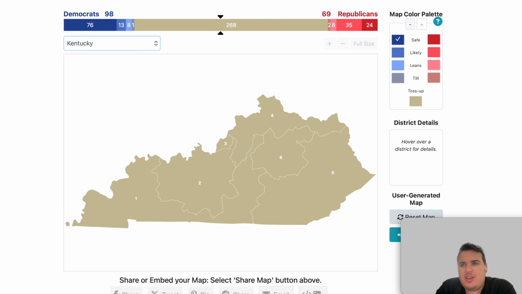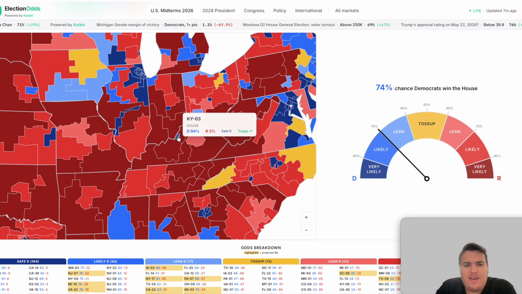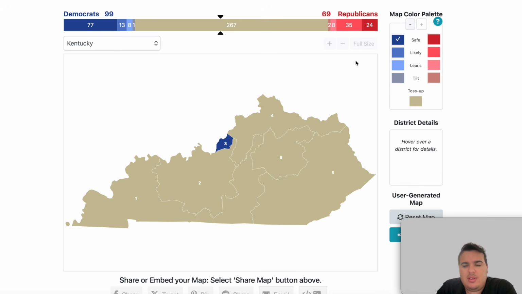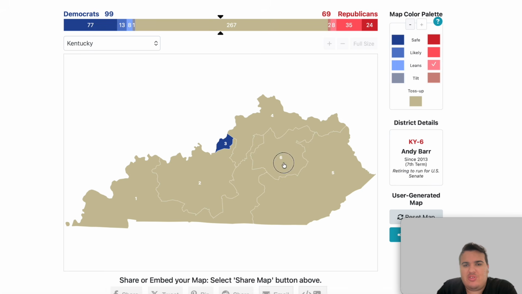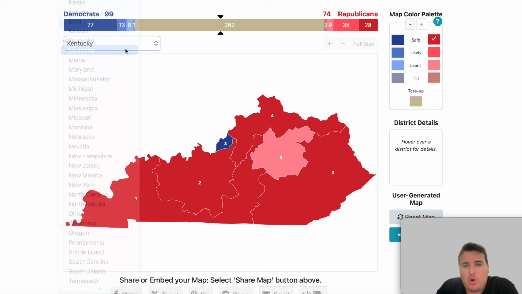The state of Kentucky shouldn't have too many that are competitive. They have the 3rd district, that is safe for the Democrats, and then the 6th district, Andy Barr's open congressional seat. This one's listed as lean Republican on the rankings here, so we can put this district as lean. The rest of the districts in the state all go safe for the Republicans. Democrats at 99, Republicans are at 74.